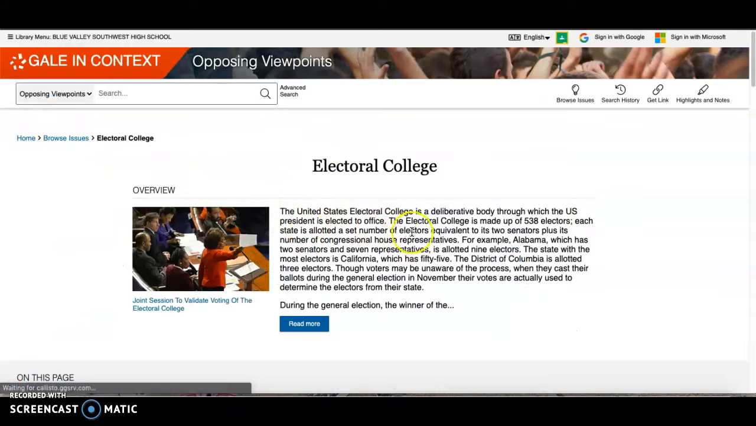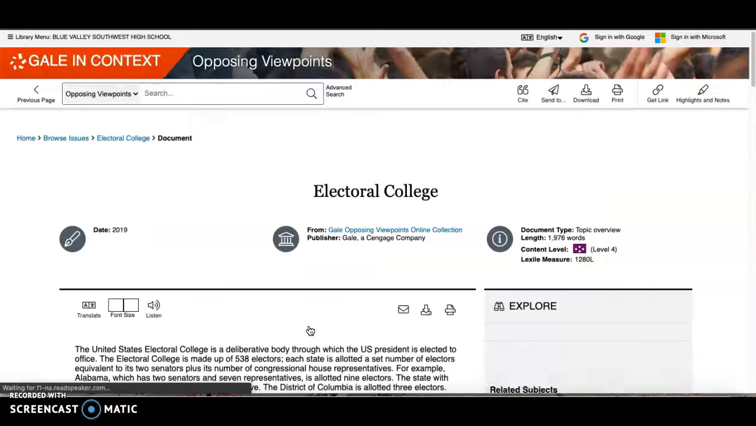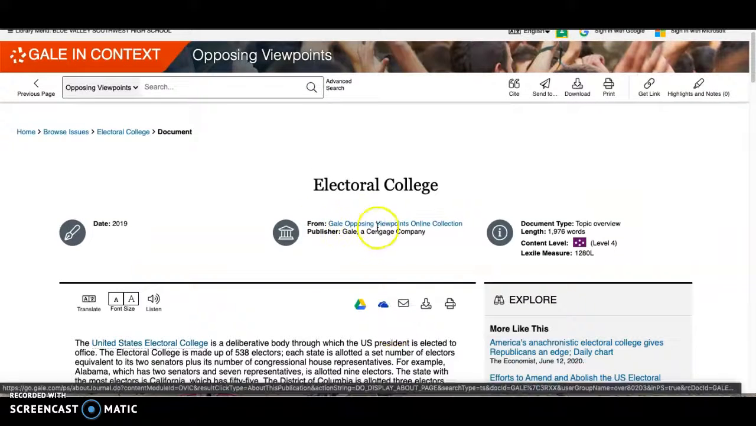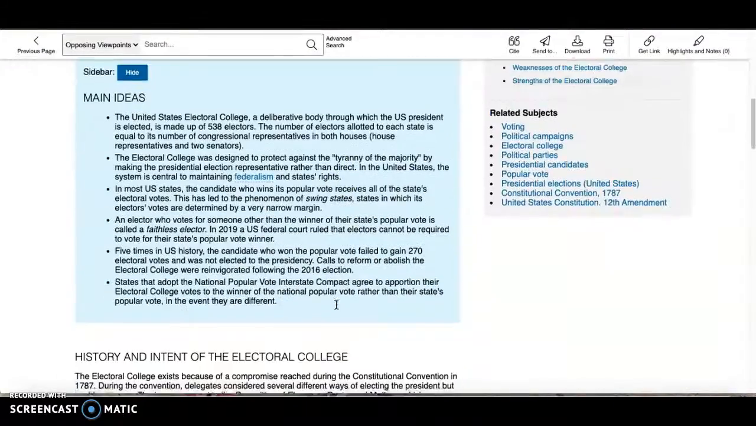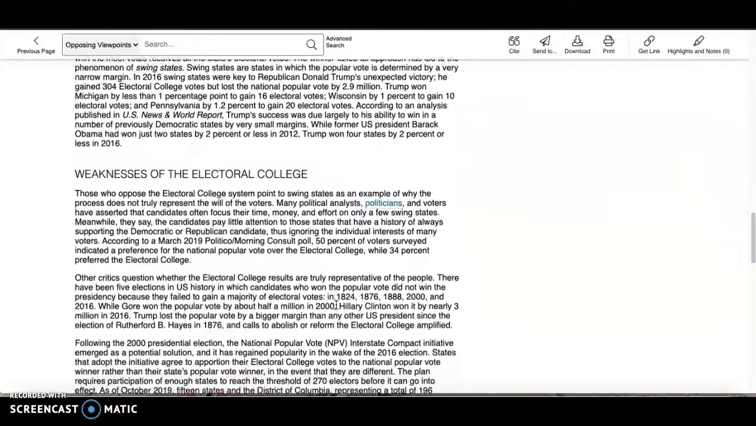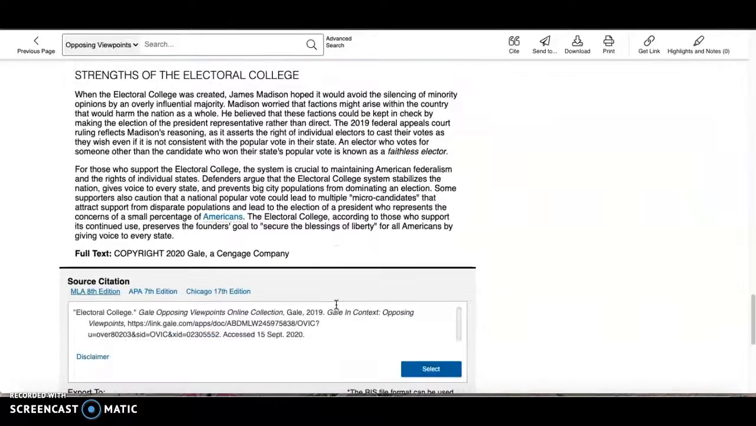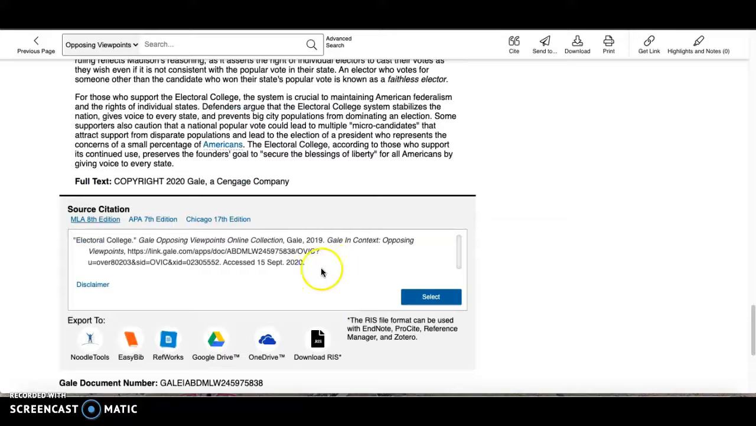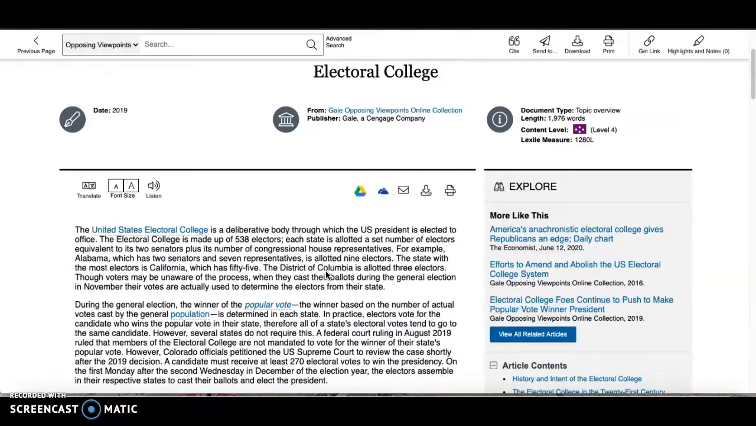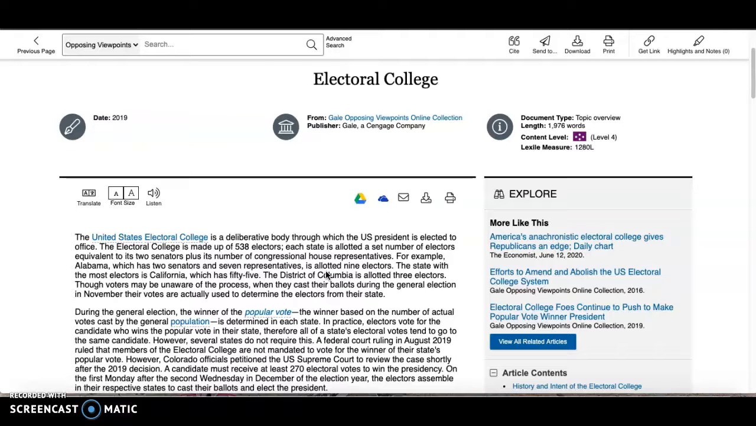So when you choose the issue that you want, and maybe you already know because there's something that really speaks to you, you are going to come here. And this is just an overview. This is almost like looking at Wikipedia. This is just written from some database employee, and it's a really nice way of breaking down the basics of the Electoral College and the different sides. All right, if you decide that that's what you're going to be using, that's great. There's your citation already formatted for you, and you can go from there.